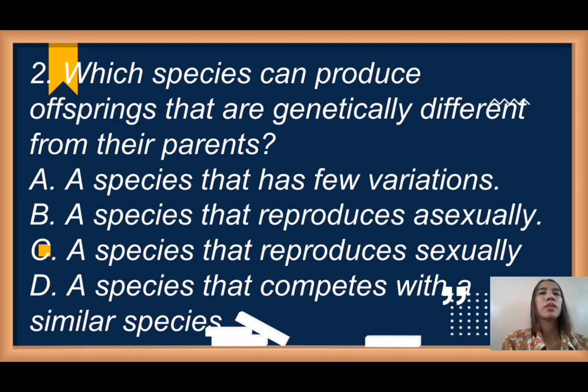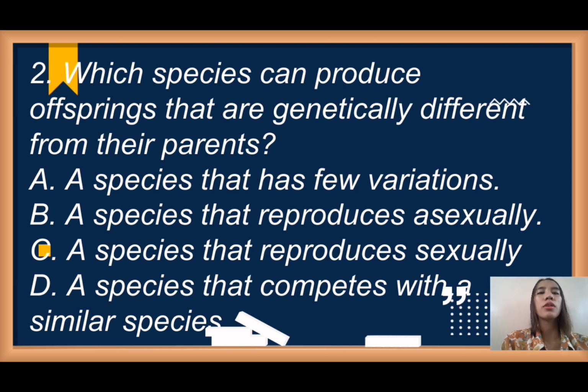Number 2. Which species can reproduce offspring that are genetically different from their parents? A. A species that has few variations. B. A species that reproduces asexually. C. A species that reproduces sexually. D. A species that competes with a similar species. Okay, time is up.